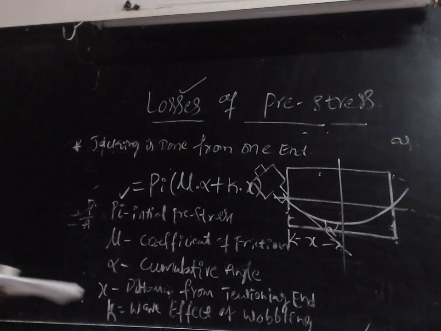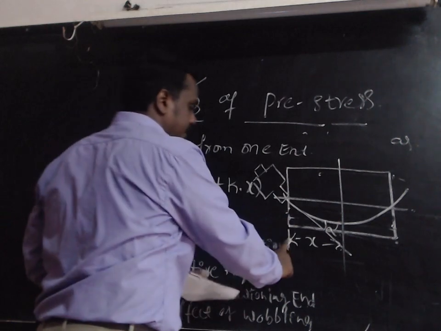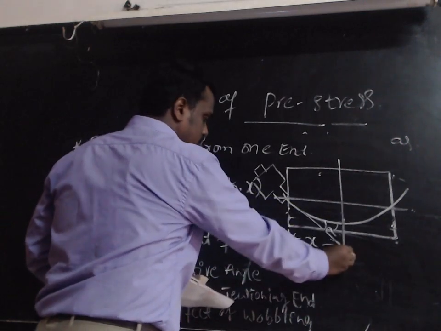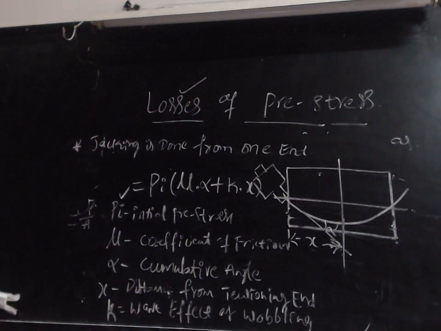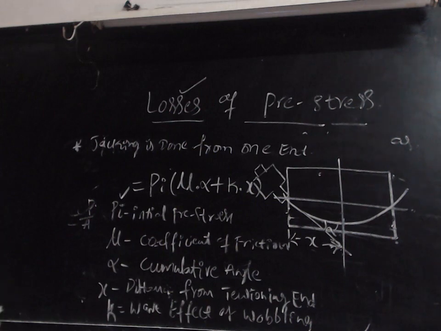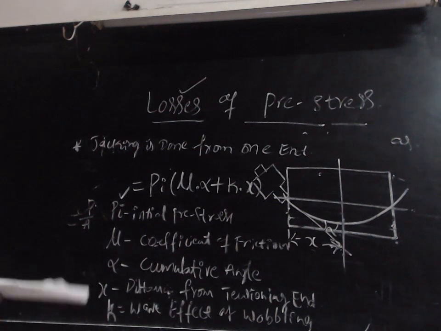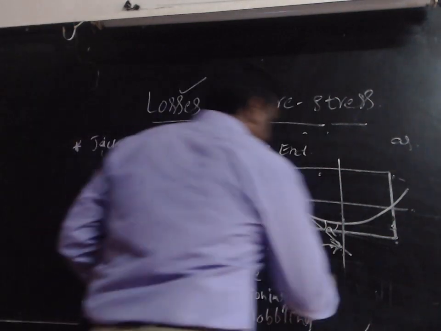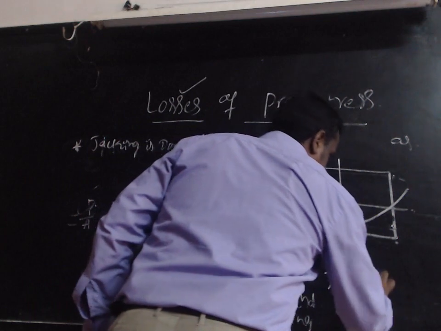Next one is x, the distance from the tension end. This is the tension end, up to this. The distance from the tension end should be indicated as x, and k is the wave effect or wobbling effect, whose value should be given in the problem.